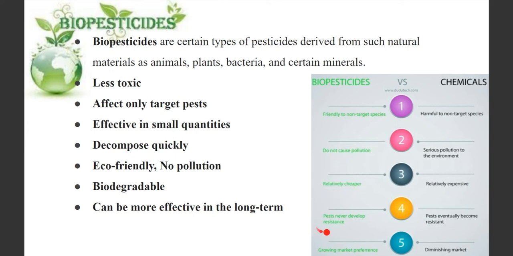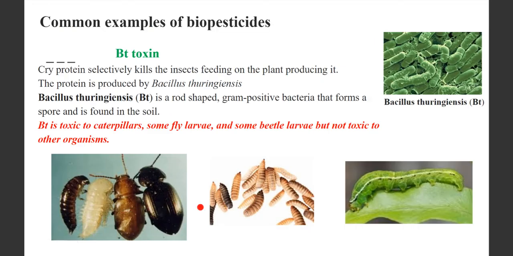Then, pests never develop resistance. This is very, very important. When we continuously spray the chemicals, the pests, the insects, the fungi develop a resistance towards the chemicals. But with biopesticides, the pest will never develop a resistance. Are you understanding this? Hence now there is awareness among the people to use more biopesticides and less chemicals. There are many biopesticides nowadays available in the market.